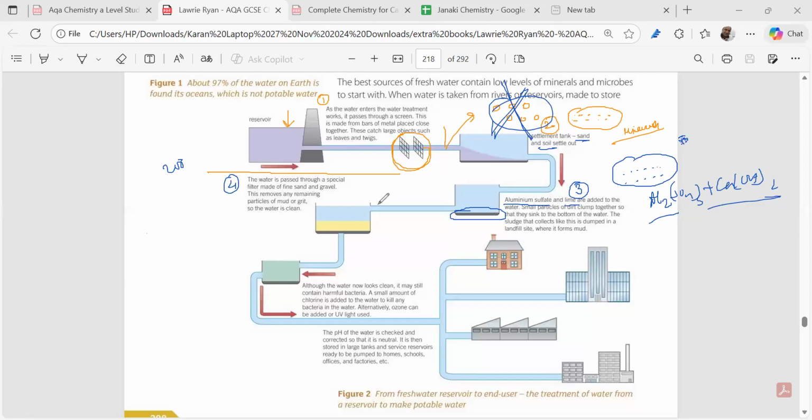and after that it is piped to what? It is piped to a fourth tank where we have a filter made up of sand and gravel, isn't it? This sand and gravel will be eliminating any further mud or grit. Any mud or grit we have, it will be settling down. It will be eliminated.